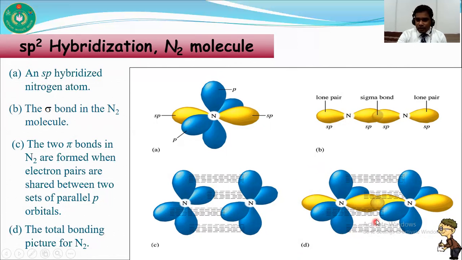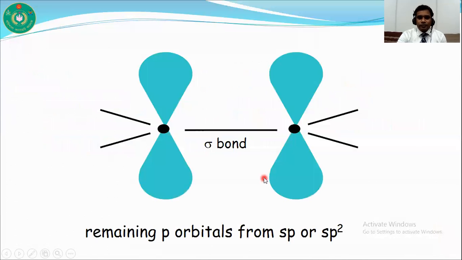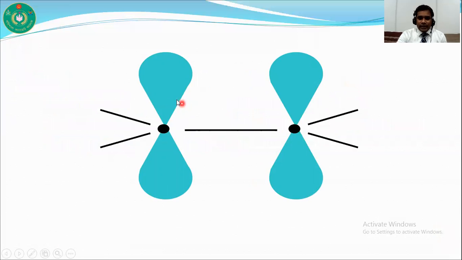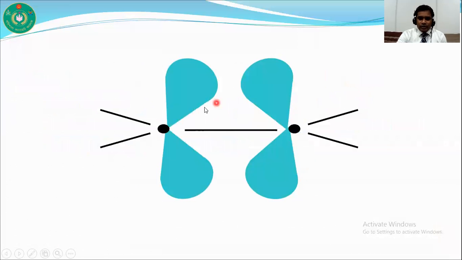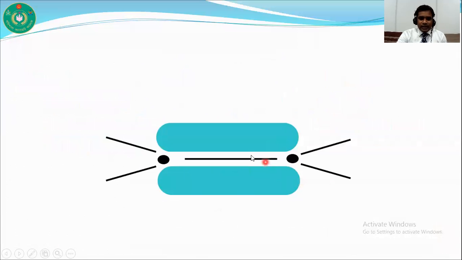The total bonding picture of nitrogen is here. From this figure you can see that in the nitrogen molecule, 1 is a sigma bond and there are 2 pi bonds. So what are pi bonds? Pi bonds result from the side to side overlap of p orbitals. In this figure you can see that there are 2 p orbitals, and side by side overlapping occurs. You can see the change. Side by side overlapping results in the formation of pi bonds.